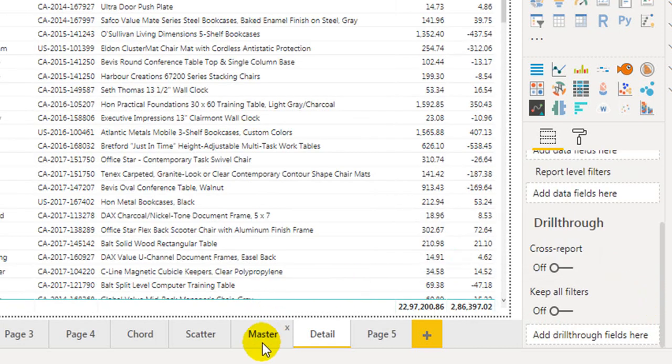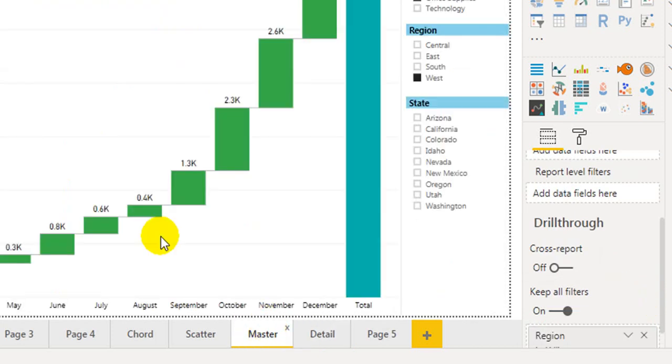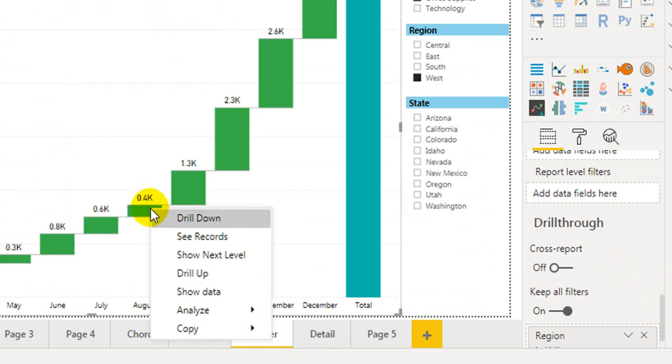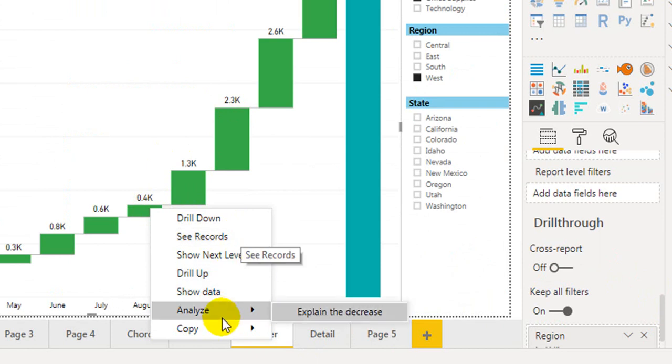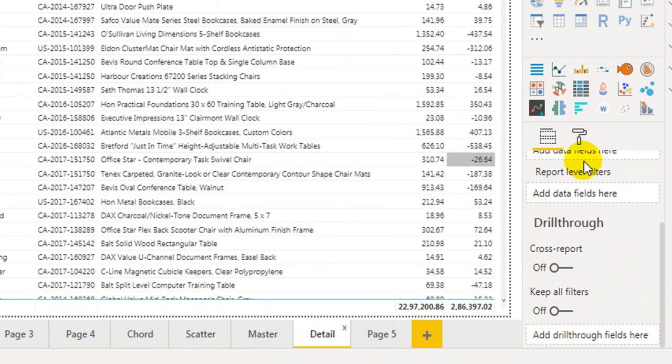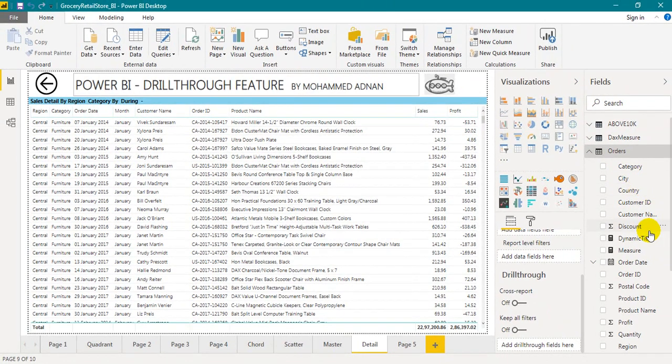and let's go to this master page again. If you right click any of these visuals, now you won't see the drill through option here. To enable this option, you need to go to the detail page and drag and drop the field which is available in the master page to view the detail page on the drill through option.